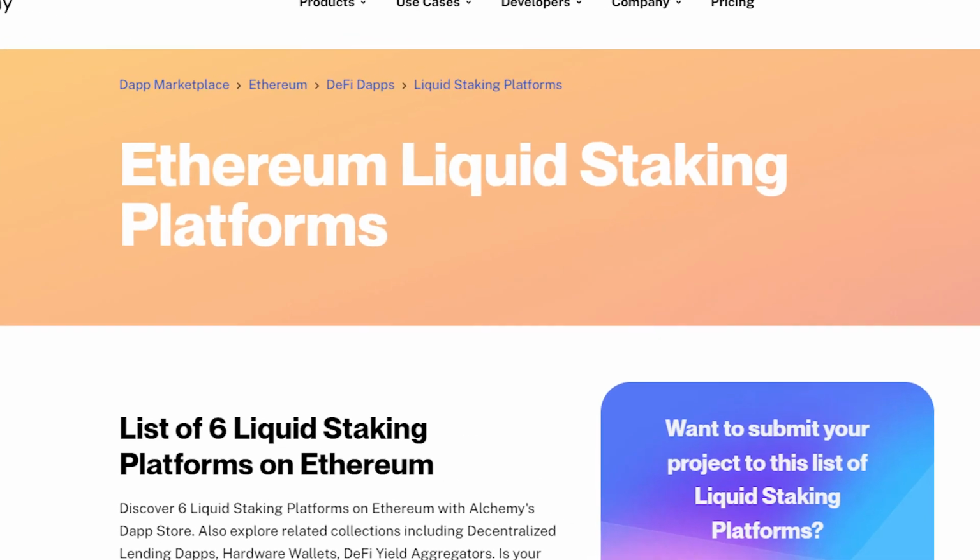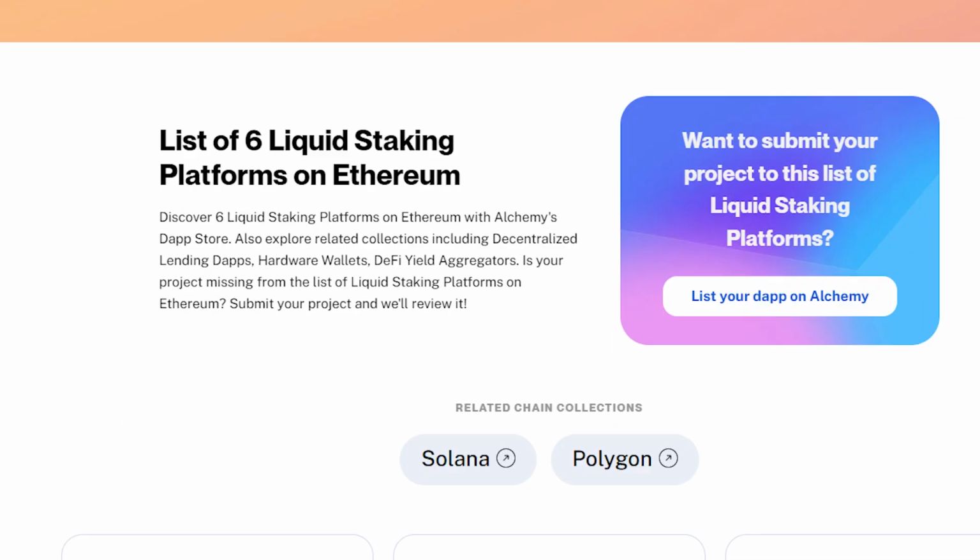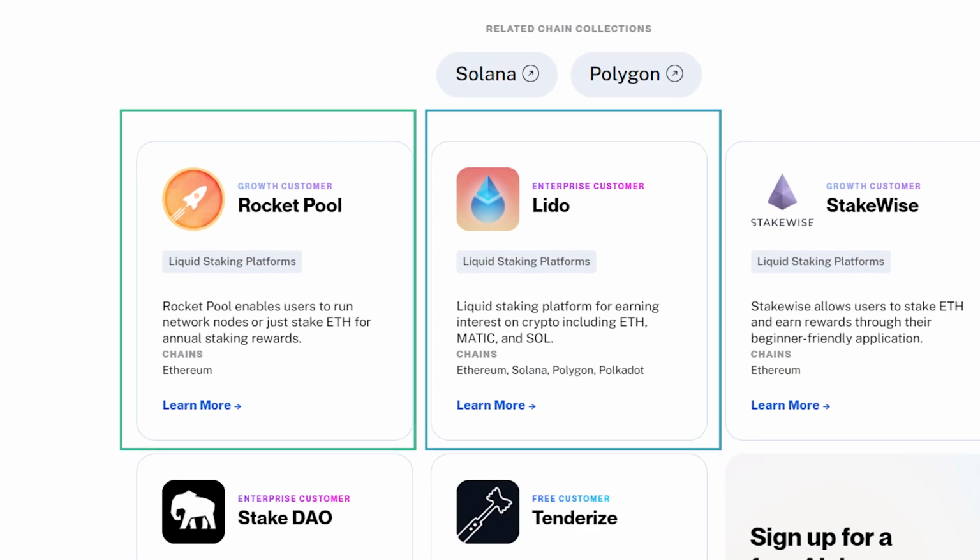Let's look at two well-known liquid staking platforms on Ethereum, Lido DAO and Rocket Pool, and see how they compare. I spoke about both these tokens about 3 months ago now when preparing my viewers for the coming ETH staking DeFi revolution. I will keep this brief since fully exploring these platforms would need an entire video for each of them. Let's break down how it works.